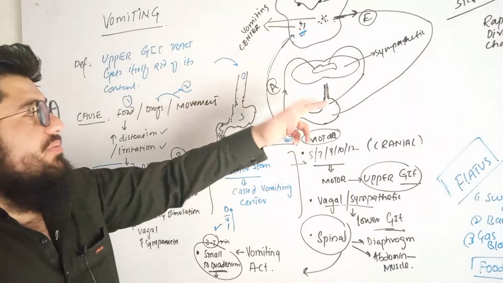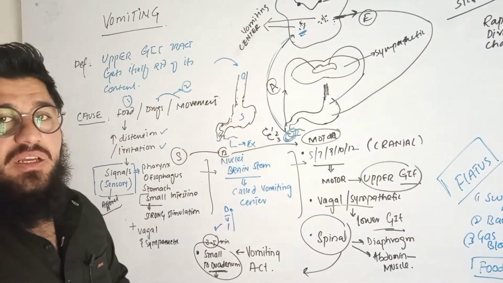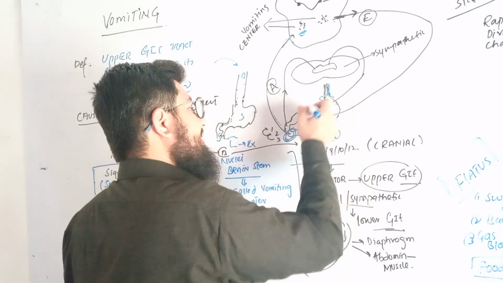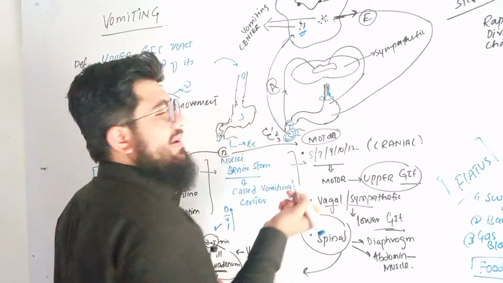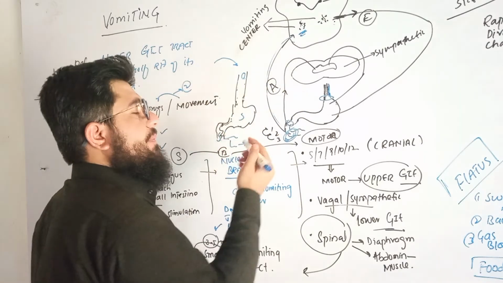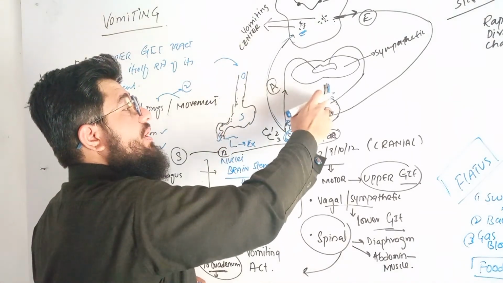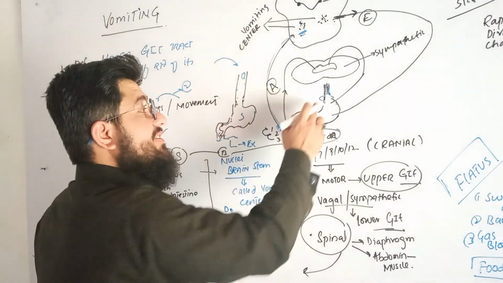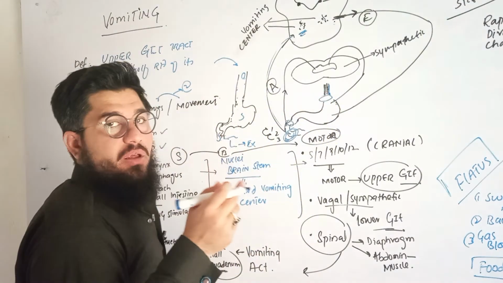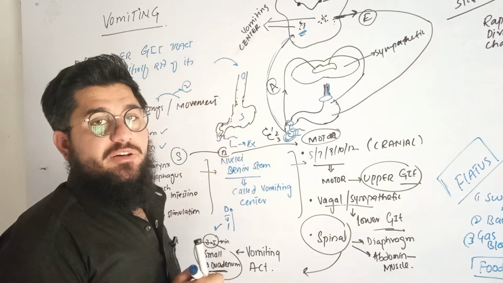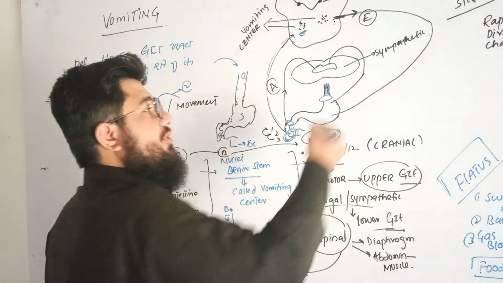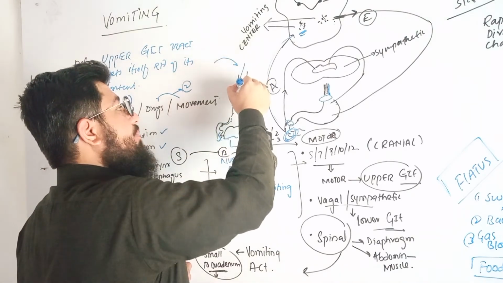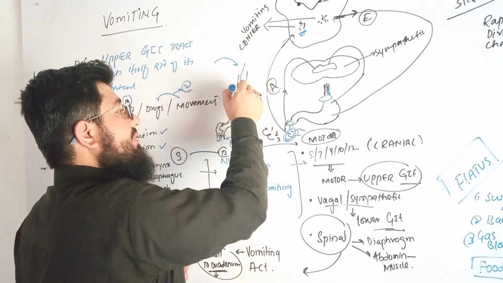So what will happen? Simple. Here we have one sphincter, and here we have another sphincter. People call them by different names: cardiac sphincter, pyloric sphincter, gastric sphincters in short. The gastric sphincter is the upper one near the esophagus, and it can also be called the esophageal sphincter. This sphincter will relax. A sphincter is a kind of wall which allows one-way movement of the food. If the food is coming from upward to downward, the sphincter will open to let the food inside.